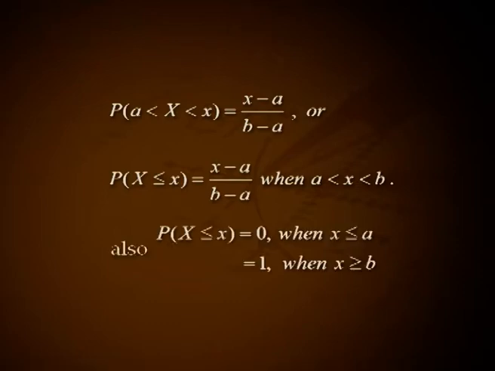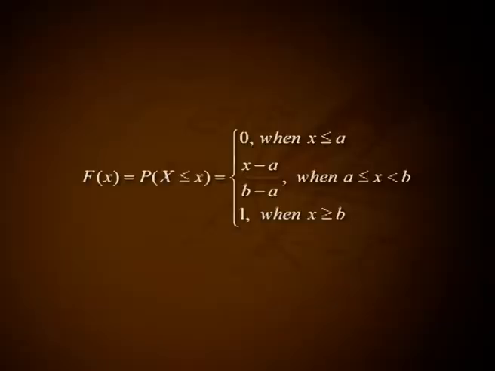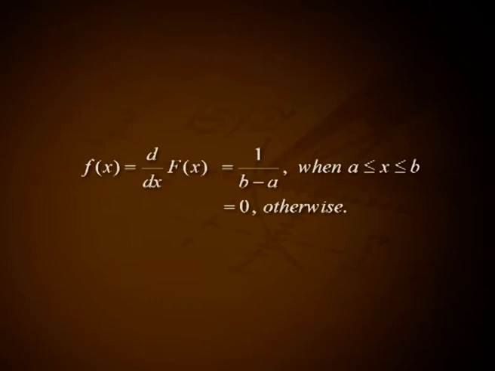Hence, probability of x less than or equal to small x equals 0 when x is less than or equal to A, and equals 1 when x is greater than or equal to B. This implies for the random variable x, capital F of x equals probability of capital X less than or equal to small x, that is 0 when x is less than or equal to A, (x minus A) divided by (B minus A) when A is less than or equal to x less than B, and 1 when x is greater than or equal to B. Then the density function of x, small f of x, equals d by dx of capital F of x, that is 1 divided by (B minus A) when A is less than or equal to x less than or equal to B, and 0 otherwise.